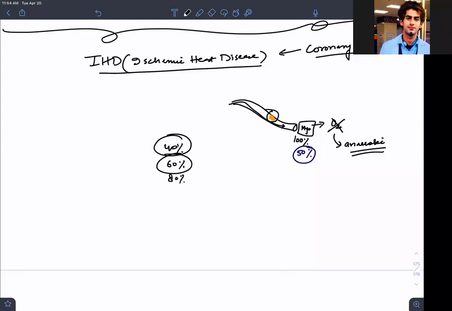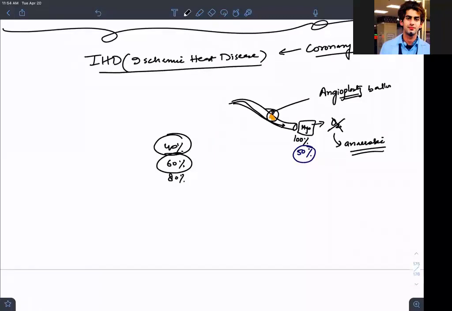So once we have this problem happening, what we do in modern days is angioplasty. You may have seen an interventional cardiologist doing this. He uses balloon catheters.